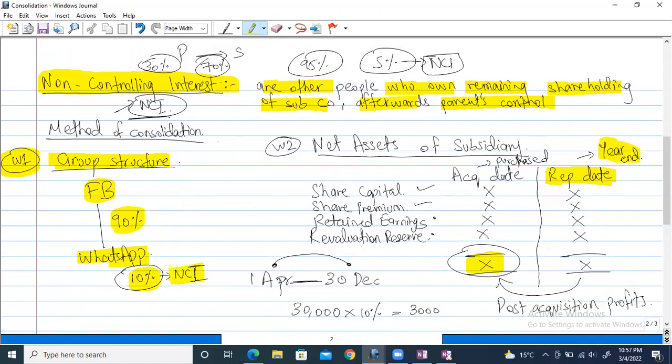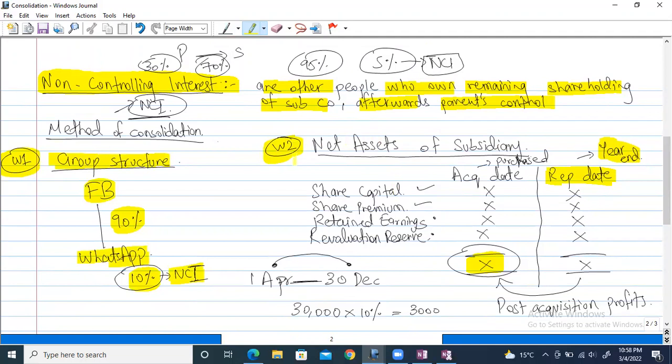So this is just a small diagram or sketch representing which company has acquired which company, what the shareholding is over here, and how much percentage is the non-controlling interest. Okay, this was the first working. It's very simple. Now the more detailed things start from working 2 over here. I'll try my best to explain in a much easier manner.